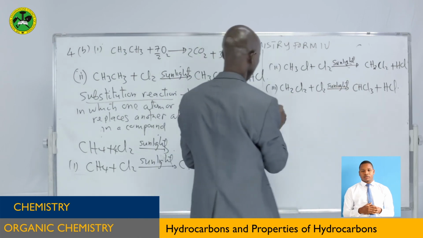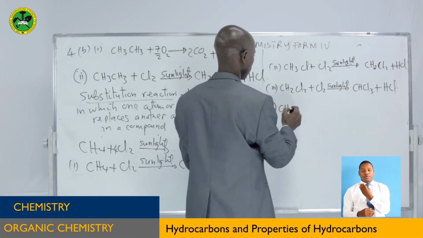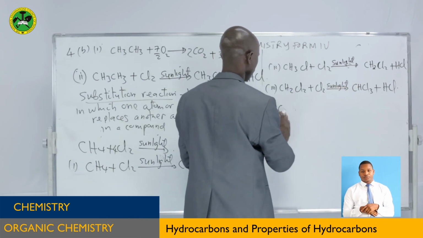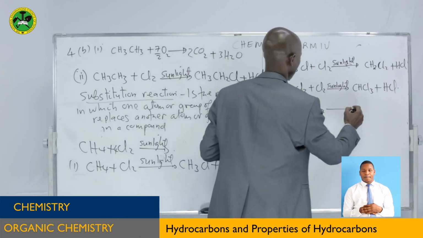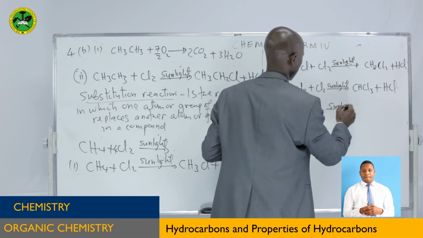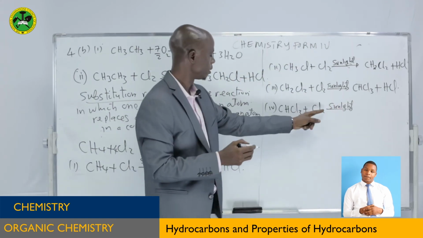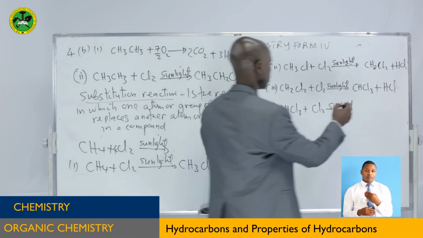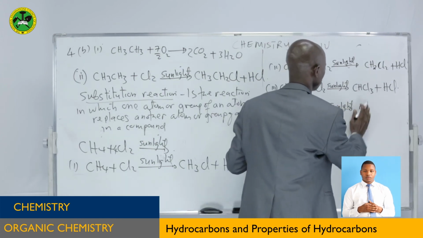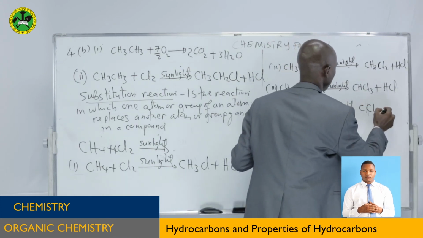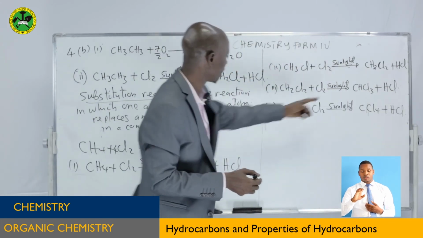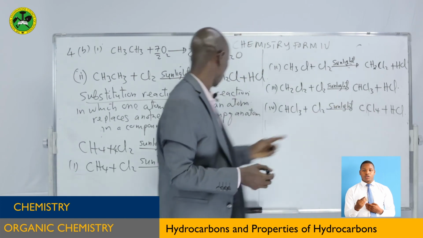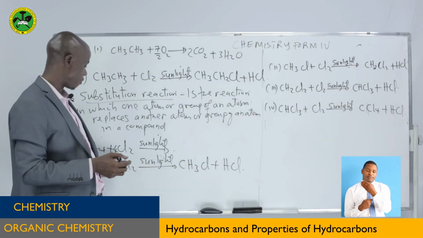Now to finish with this one, the last hydrogen atom will be replaced, and the product is going to be this one. So as you can see, it is very simple. Therefore, generally, this compound will be formed when 4 molecules of chlorine are used.